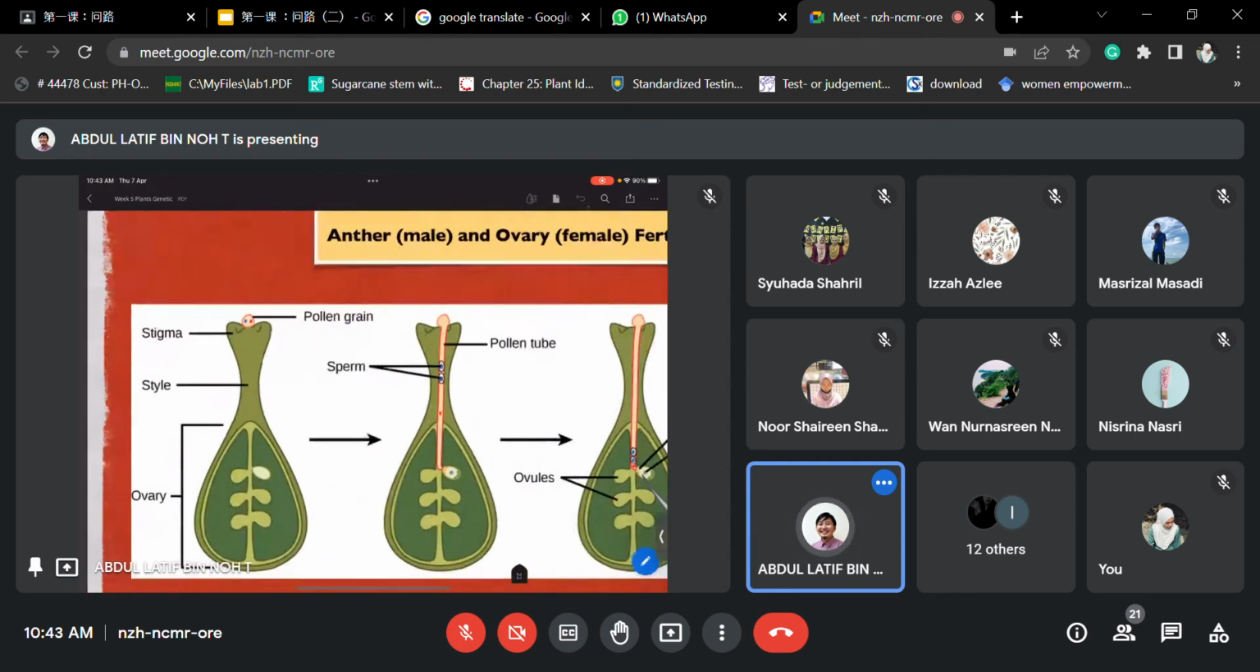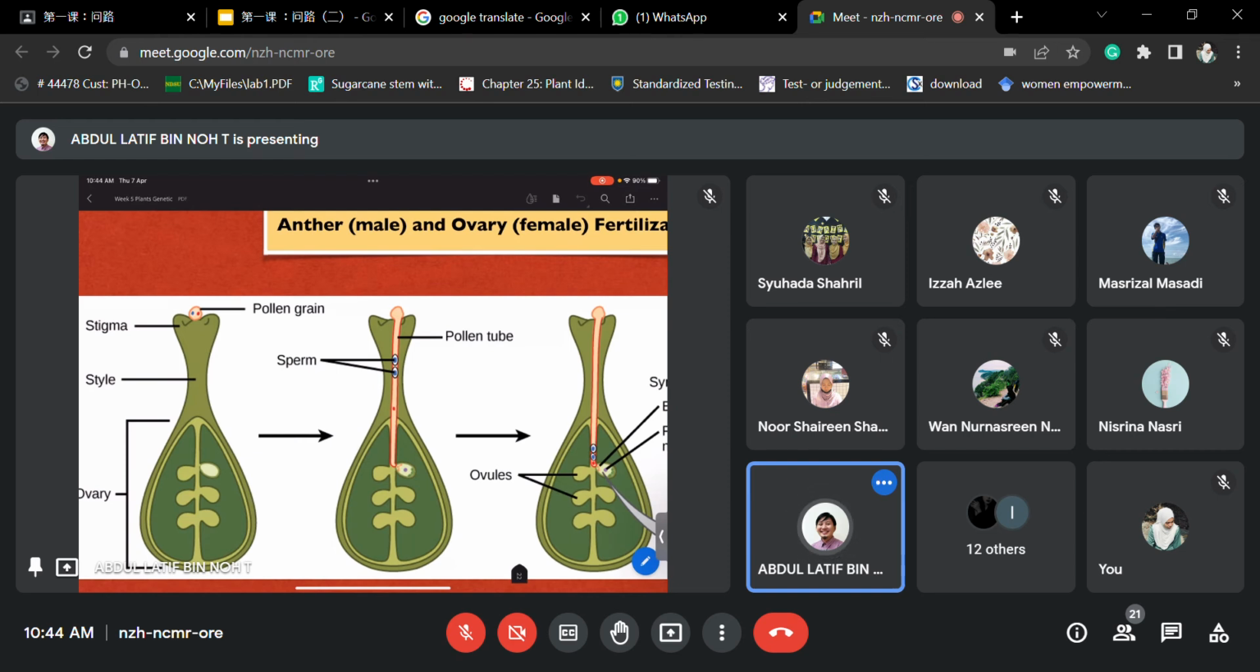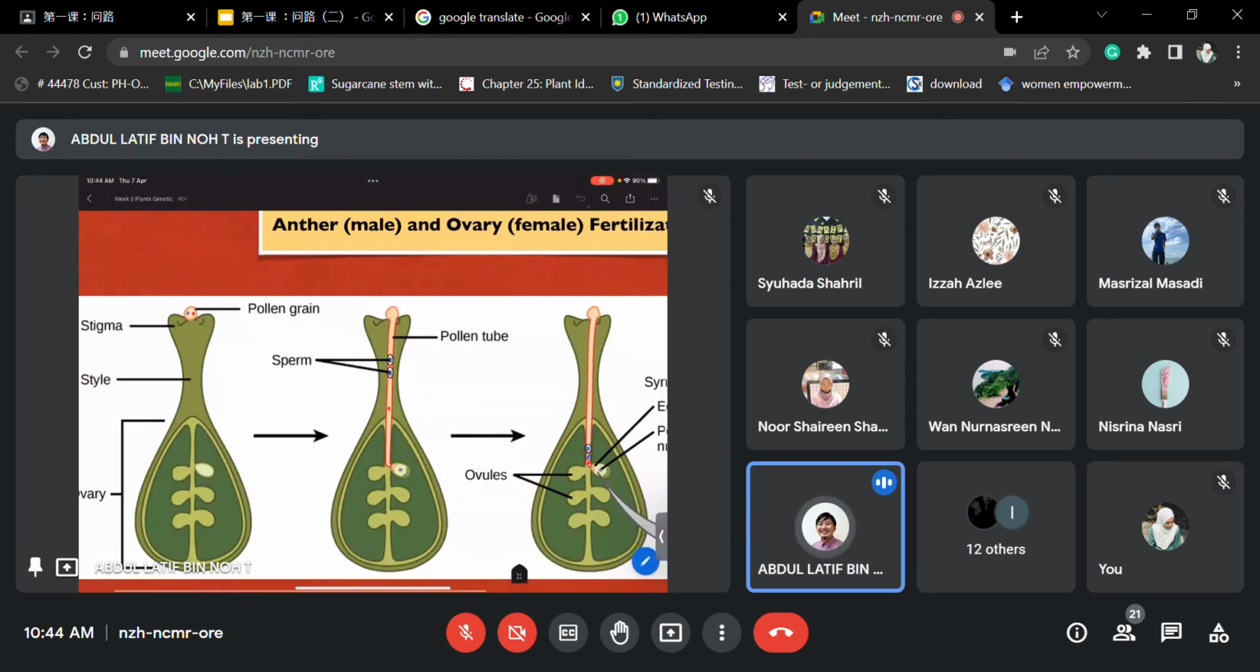Remember the pollen grain just now? They have 2 types of cell: one is the generative cell, one is the pollen tube cell. What happened in detail is that when they arrive at the stigma from the anther, they will produce the pollen tube. This particular pollen tube will be produced by the tube cell. Inside, the generative cell will divide, undergo mitosis, and have 2 sperm cells. These 2 sperm cells will move towards one of the ovules inside.